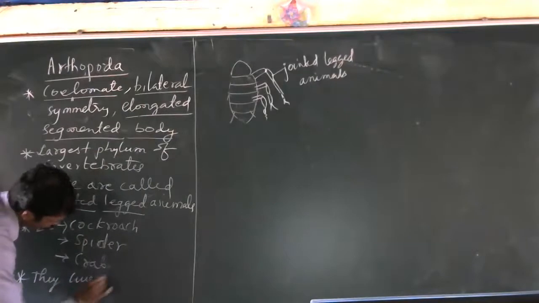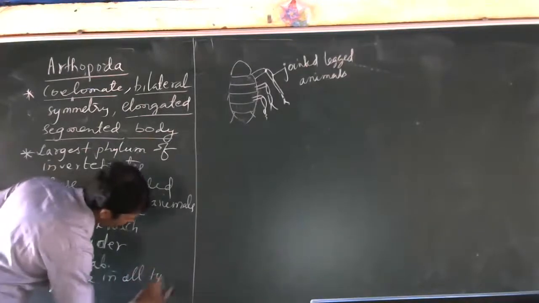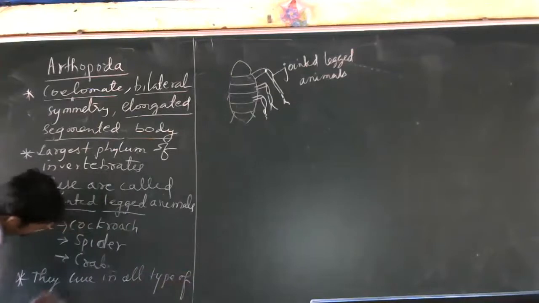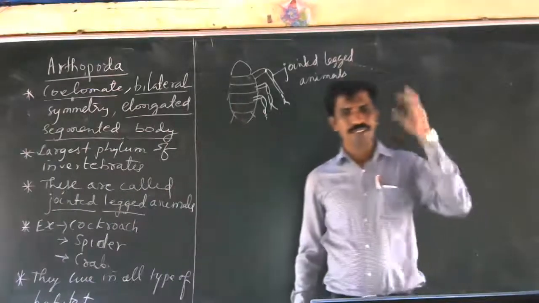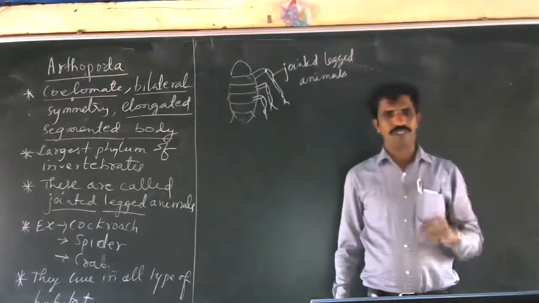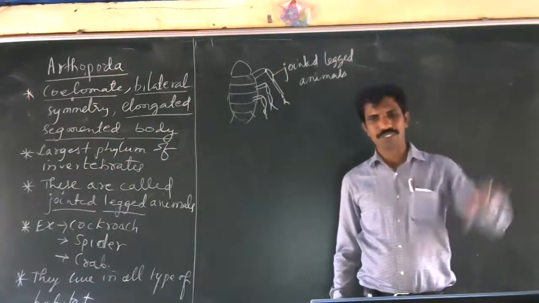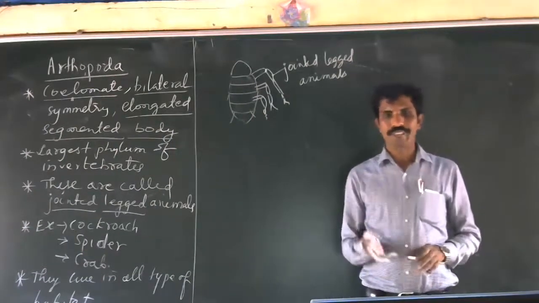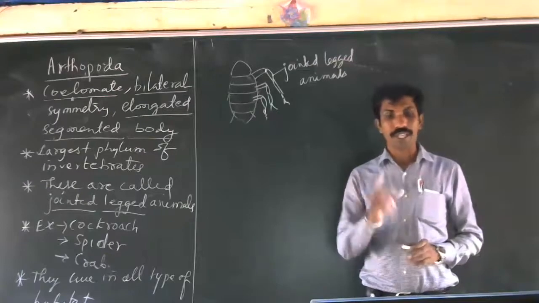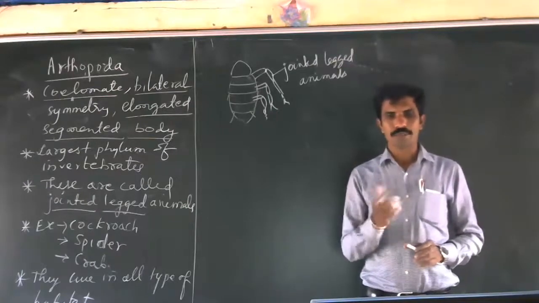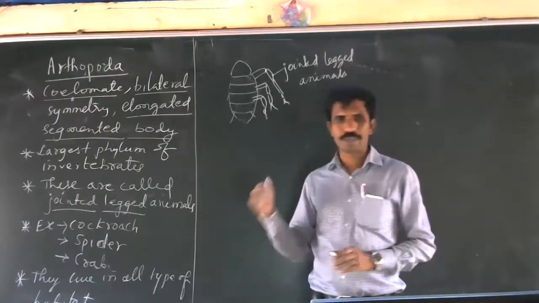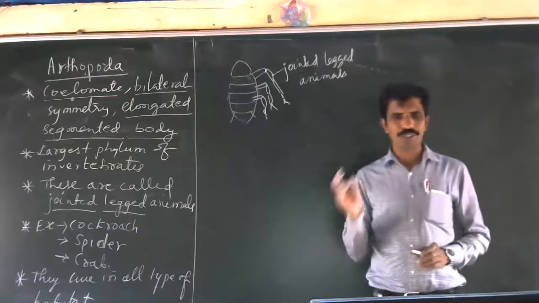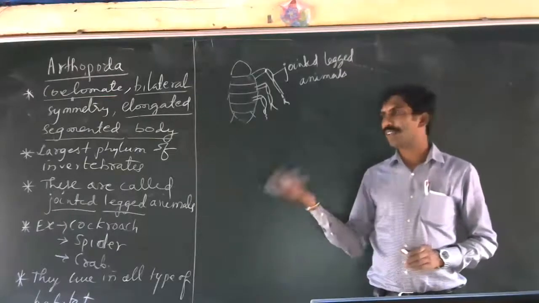They live in all types of habitat. Like they are in the soil, they are in the water, they are in the mountains, they are inside the body of the plants. So termites, they are in the soil. These termites come under this. Honeybee comes under this. Silkworm comes under this. So there are many. They are present in all habitats. They are present in cold regions also, inside the water, in the air, in the soil.